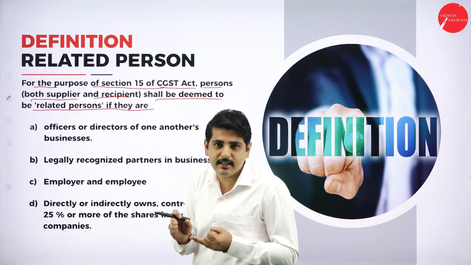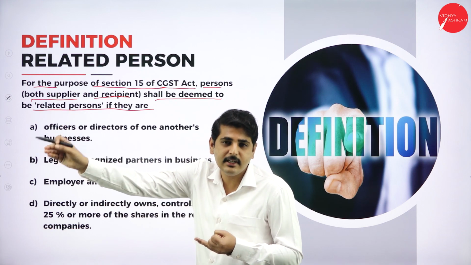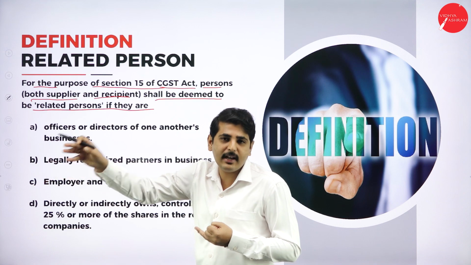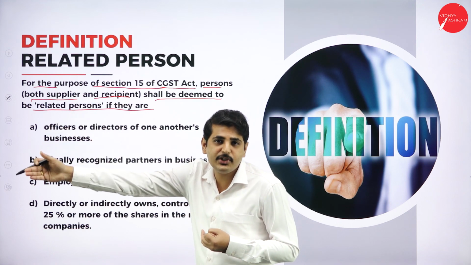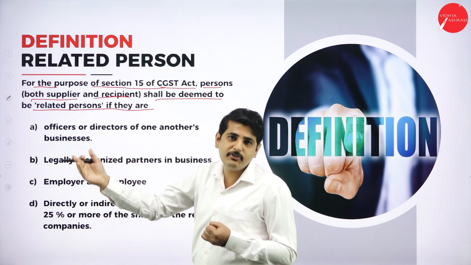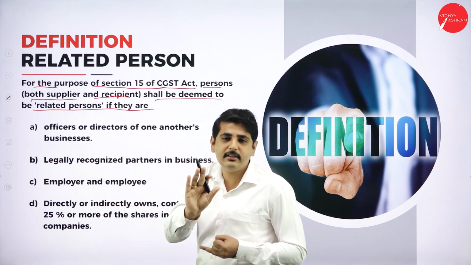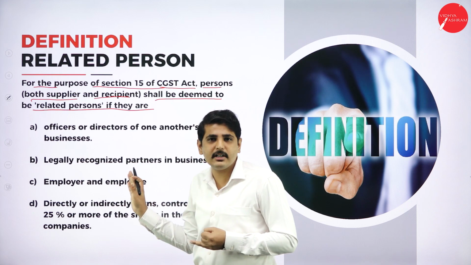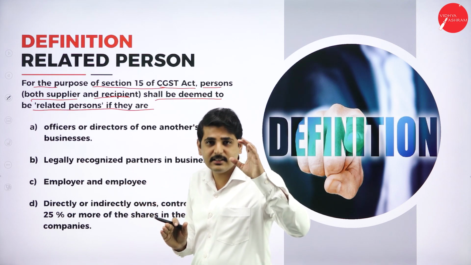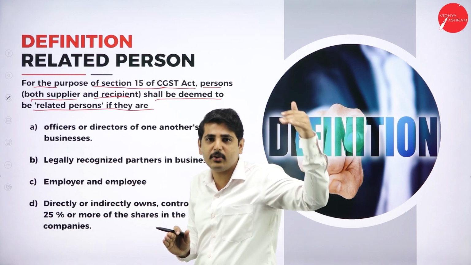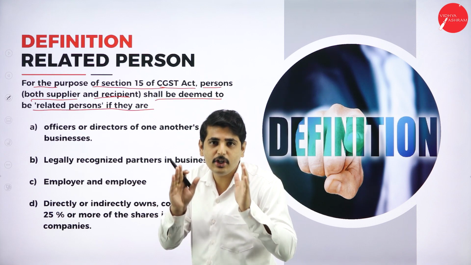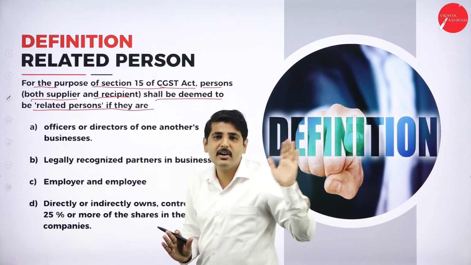If we send goods to a related person, then that transaction will not be considered a supply. For example, if we are sending goods to our own institution, partner, director, or employee, that transaction will not be considered for the valuation of supply. If you are sending goods for consideration to another person, a customer, or a business person not related to your business, then it is called a supply.